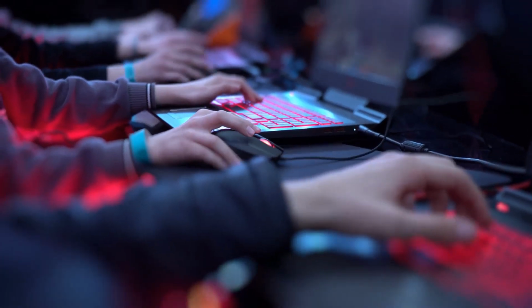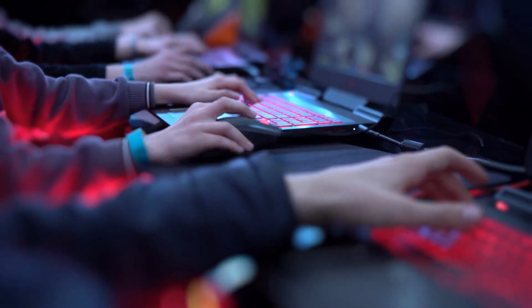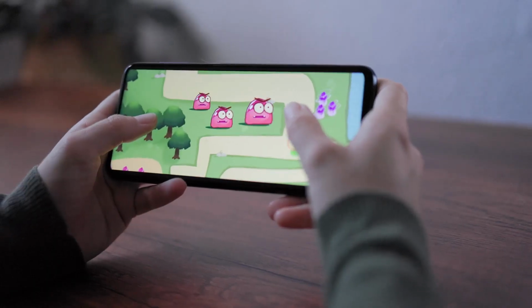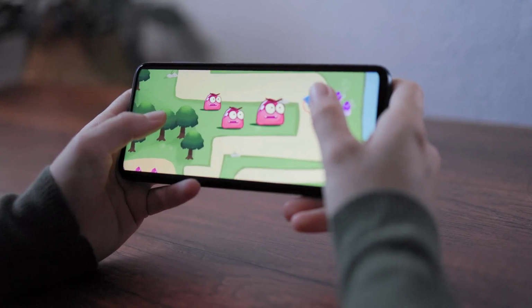Thank you for joining us on this journey through ExaGear Windows Emulator. The future of mobile gaming and computing is here, and it's exciting.